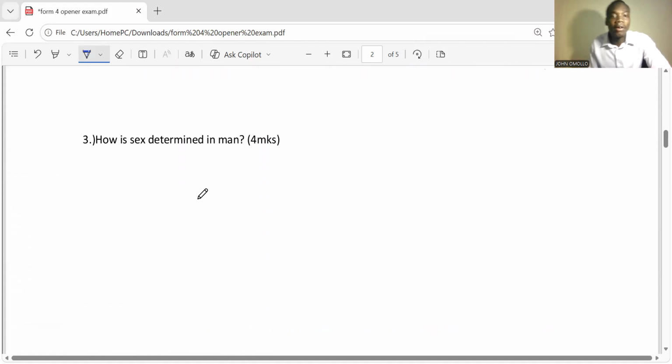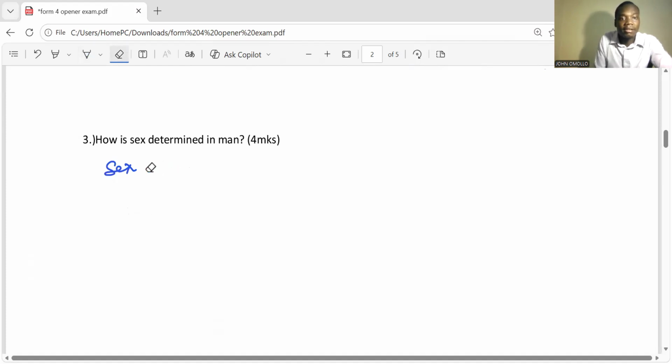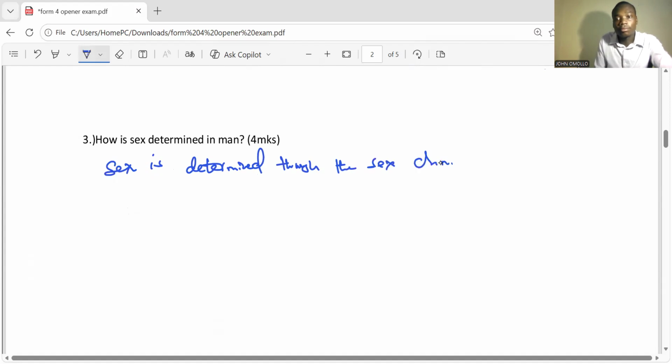All right, number 3, how is sex determined in man? So we know that it is man that determines the sex of an individual, including women, but now men play a greater role. Now, sex is determined through the sex chromosomes.